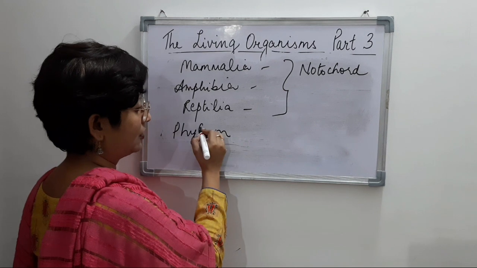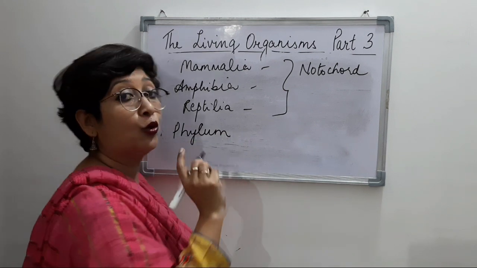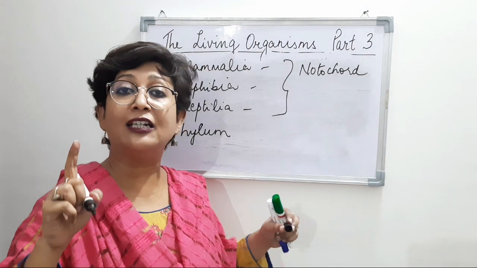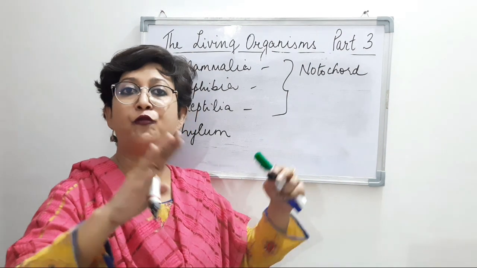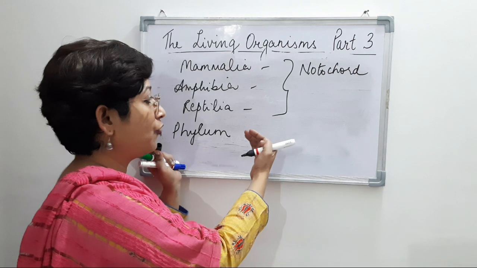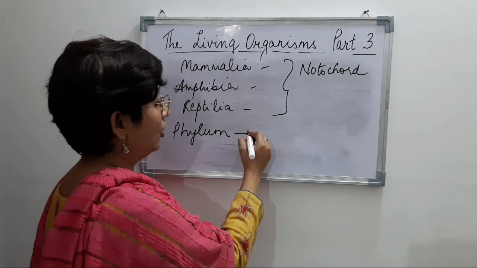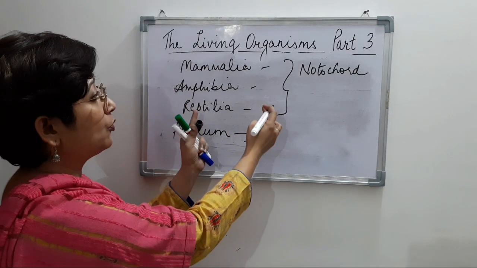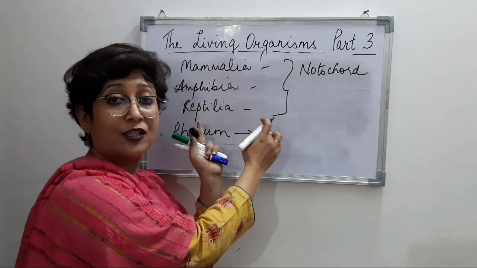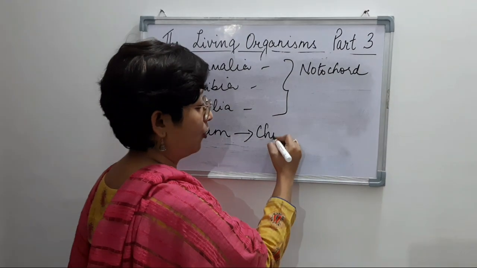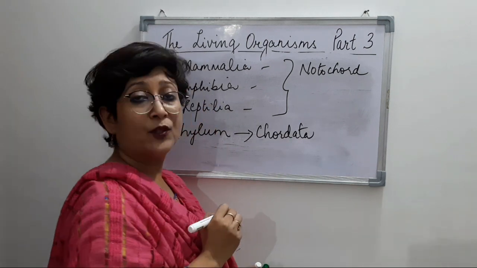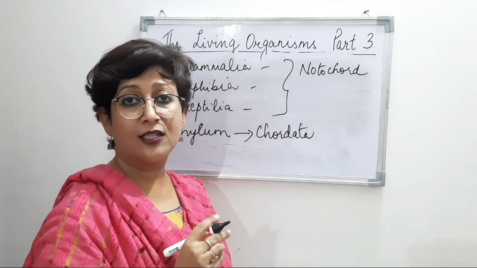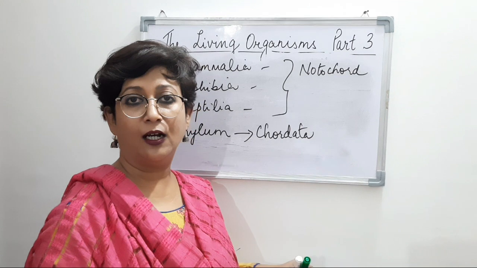So what is a phylum? A group of related classes. A group of related classes form a particular phylum, right? So the phylum to which these three classes belong is Chordata, right? Chordata, we can also say vertebrata, right?